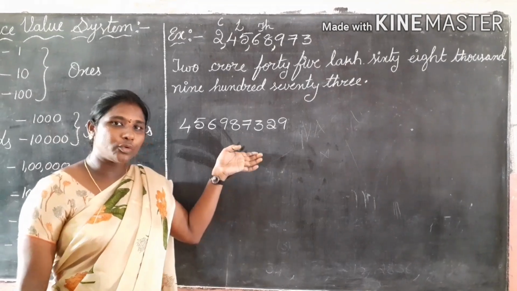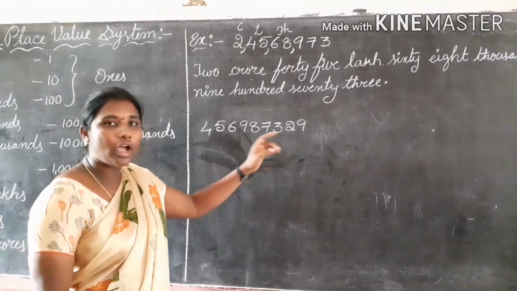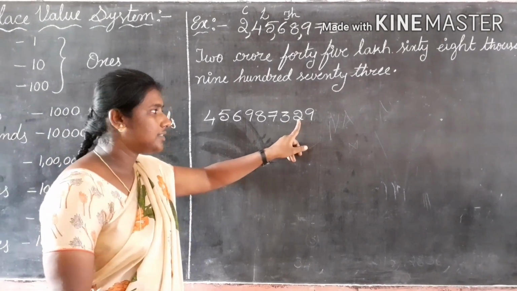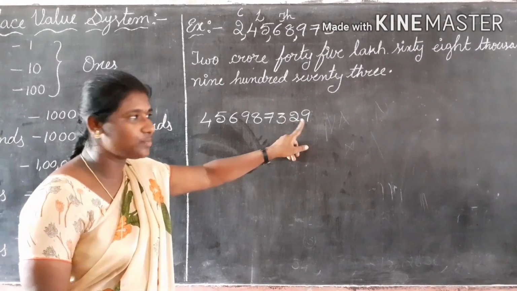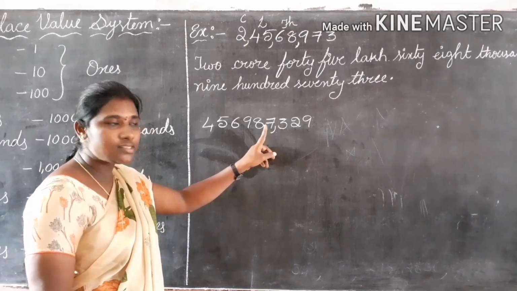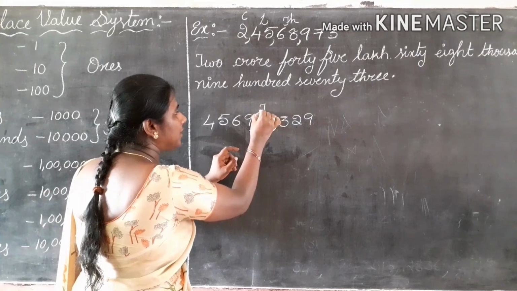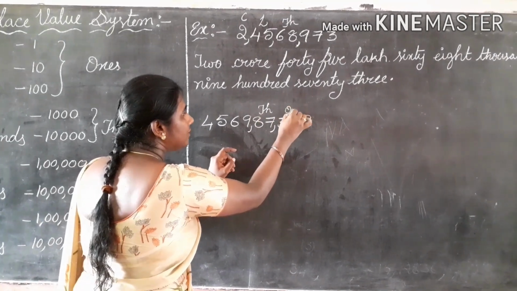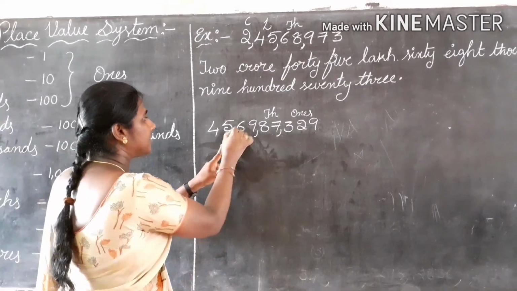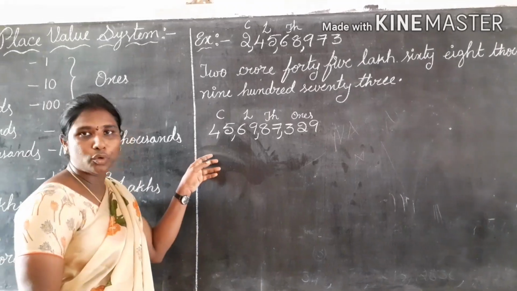First, before we write this number in words, we have to put the commas. How do we put the commas? According to their periods. Here ones, tens, hundreds. These three are in the ones period. We have to put the comma before the hundreds place. Next, thousands, 10,000s, before the comma. These two are in the thousands period. These three are in the ones period. Next, lakhs, 10 lakhs, lakhs period. Again crores, 10 crores. These two are in the crores period.